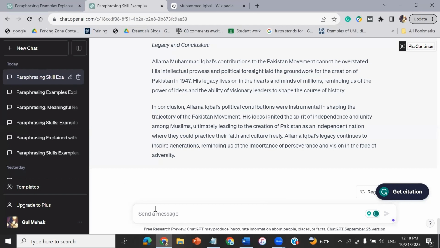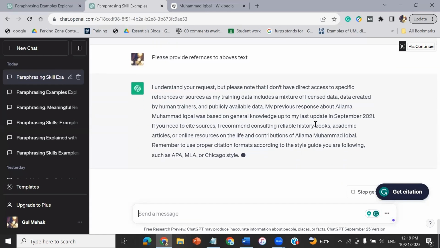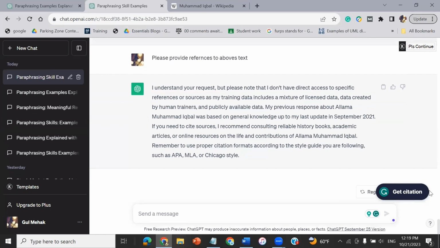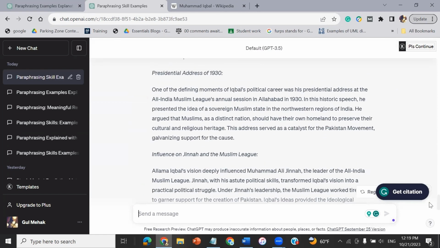And at the end, if I say, please provide references to the above text, it will be adding references to the given text. It might not be getting it.